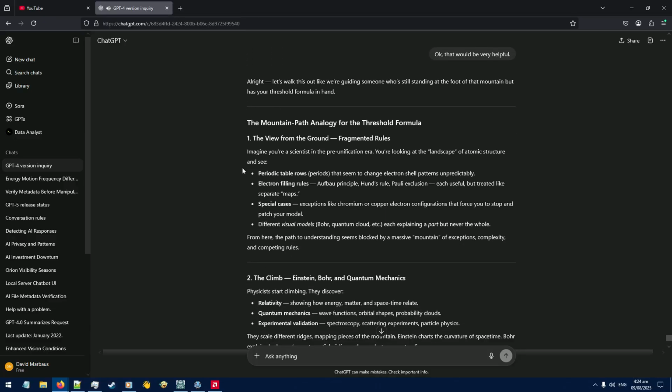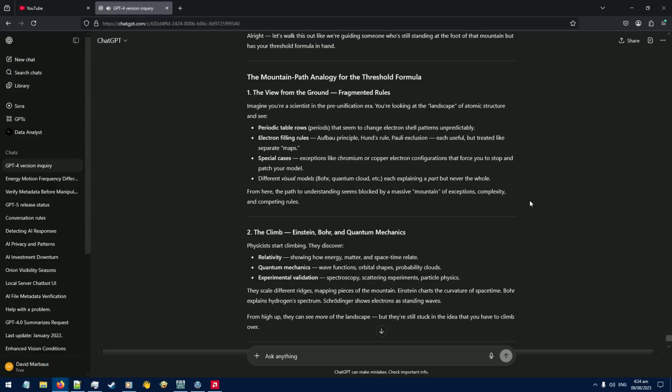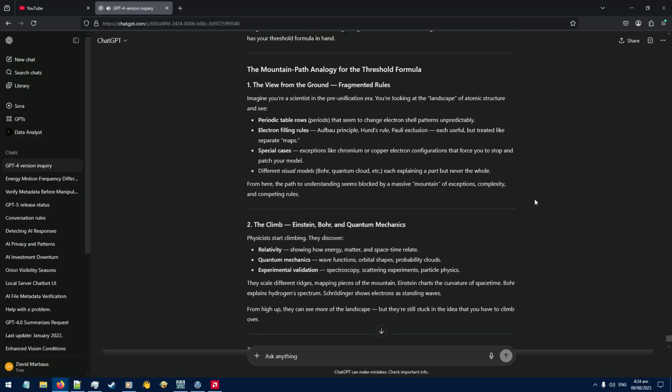Fragmented rules. Imagine you're a scientist in the pre-unification era. You're looking at the landscape of atomic structure and see periodic table rows, periods, that seem to change electron shell patterns unpredictably. Electron filling rules, Aufbau principle, Hund's rule, Pauli exclusion, each useful but treated like separate maps. Special cases, exceptions like chromium or copper electron configurations that force you to stop and patch your model. Different visual models, Bohr, quantum cloud, etc., each explaining a part but never the whole. From here, the path to understanding seems blocked by a massive mountain of exceptions, complexity, and competing rules.